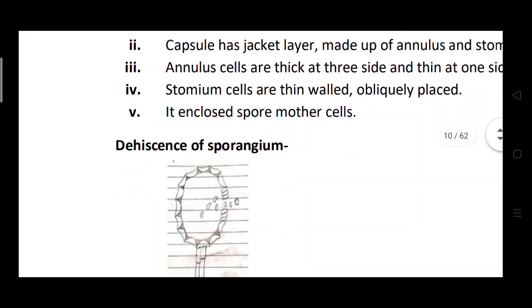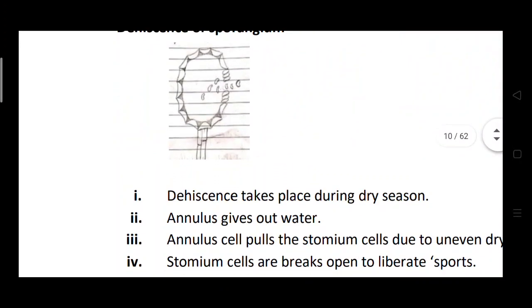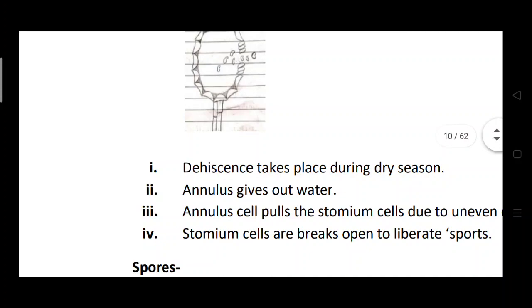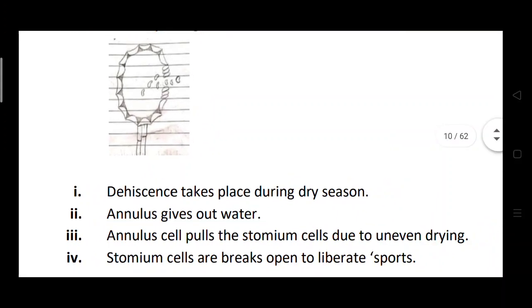After the maturation of the sporangium, the dehiscence of the sporangium takes place at the stomium cells, which are thin walled. Dehiscence mostly takes place in the dry season, when the annulus gives out water, and the annulus cells pull the stomium cells due to uneven drying.